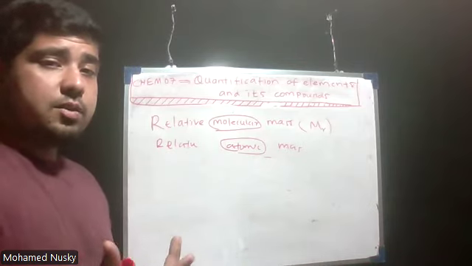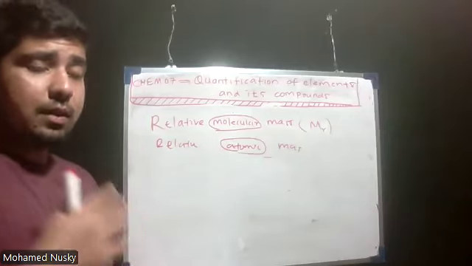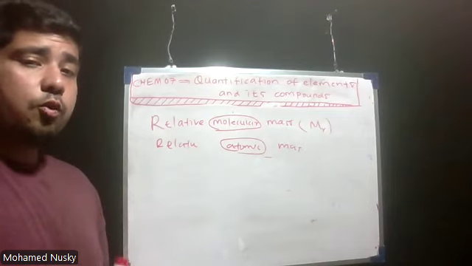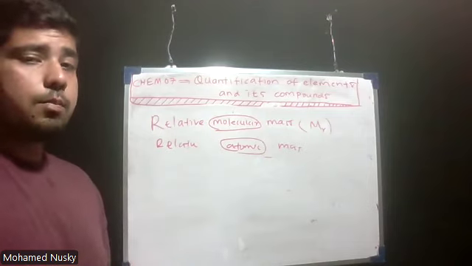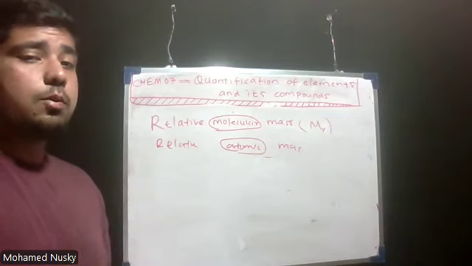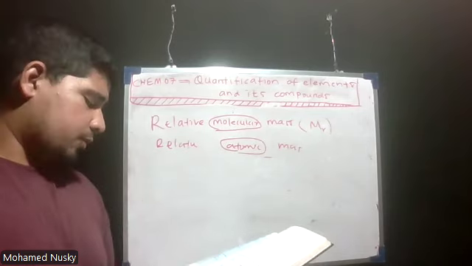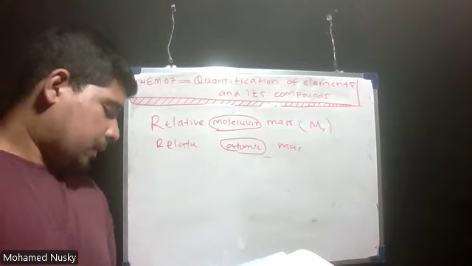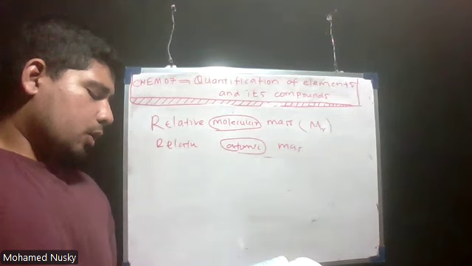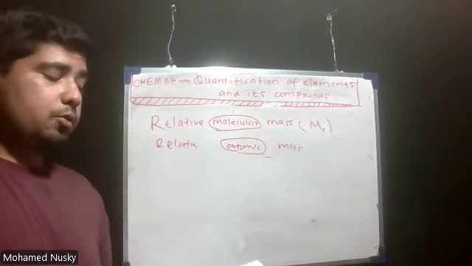Normally, atoms will not remain as atoms in the atmosphere, in the environment. They will combine together to form a molecule or compound. They will not remain as atoms in the environment. Therefore, how many times a given molecule of an element or a compound weighs as much as 1/12 the mass of carbon-12 isotope.